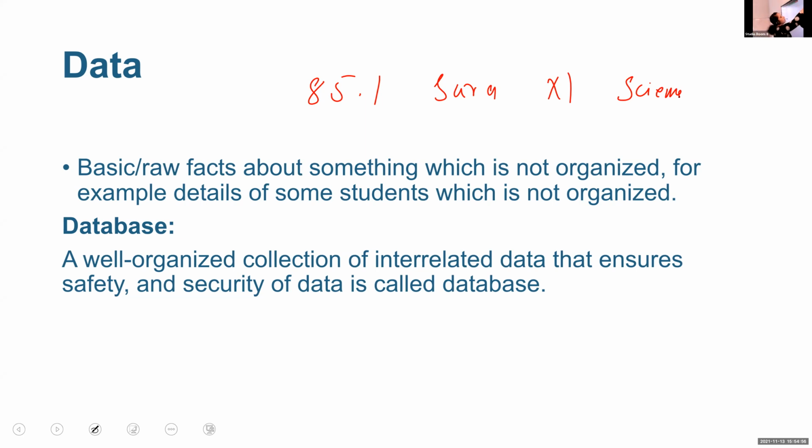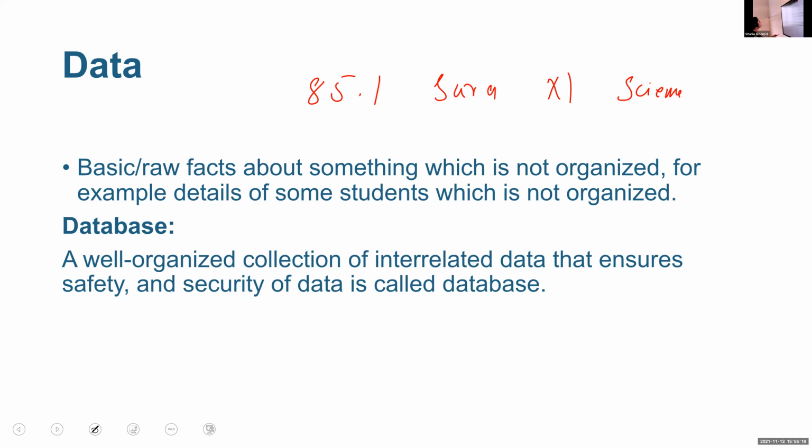So here data means it is the basic or raw facts about something which is not organized. For example, details of some students which is not organized. So here some data are there, but it is not in the organized way. So it is known as data. Then what about this database?